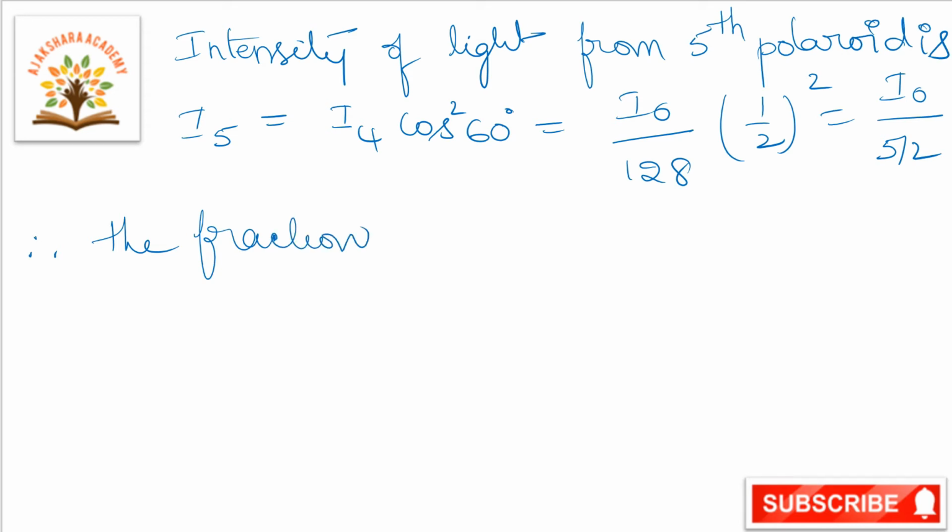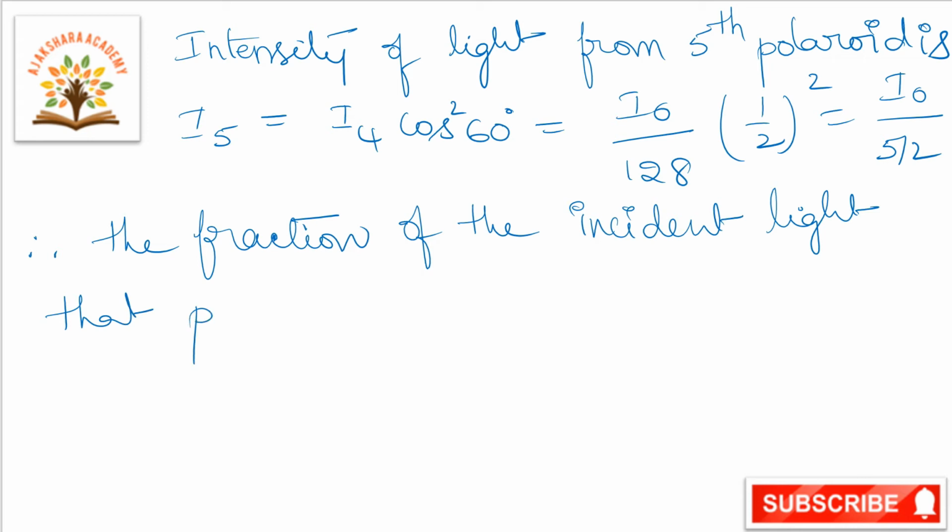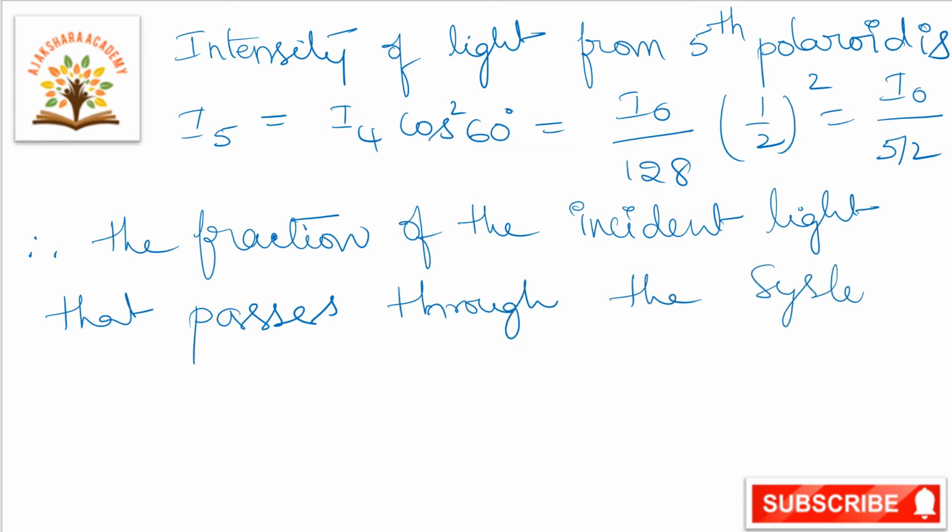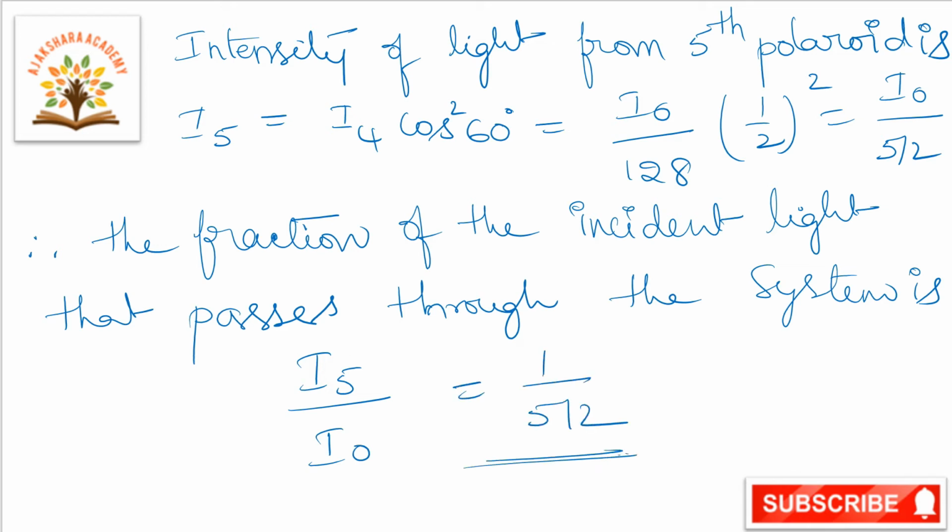So therefore the fraction of the incident light that passes through the system is I5 by I naught is equal to 1 by 512.